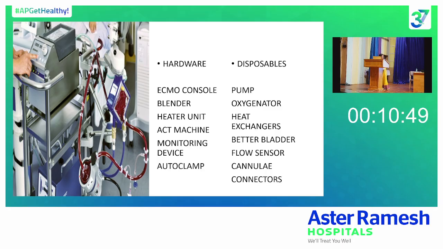It will create a negative pressure and suck blood from the patient, and then that blood will go to the oxygenator. In the oxygenator, the blood will get oxygenated, and at the same time, because of the sweep gas effect, the carbon dioxide is removed from the blood. That oxygenated and decarboxylated blood will go to the patient. So this is how ECMO works.